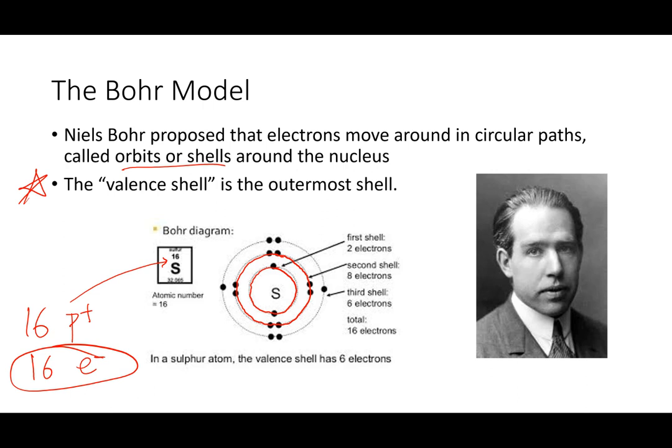In the third shell, we need to get to 16. So 1, 2, 3, 4, 5, and 6. And with these 3 orbits or shells, or rings, however you want to refer to them, we have our 16 electrons. Okay. Soon we will talk about the periodic table of the elements and see how it's organized in relation to these shells. But for now, I want you to understand that Niels Bohr came up with this model of the atom, and it was a development upon previous ones.